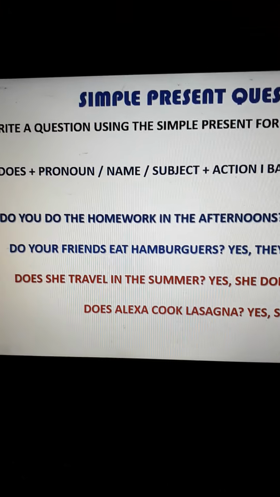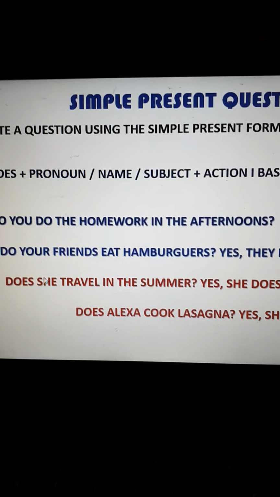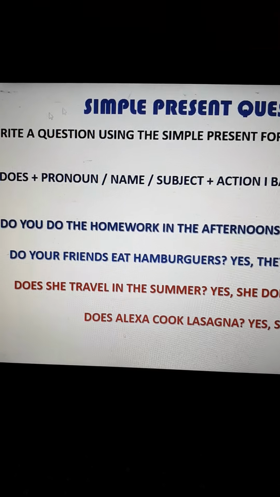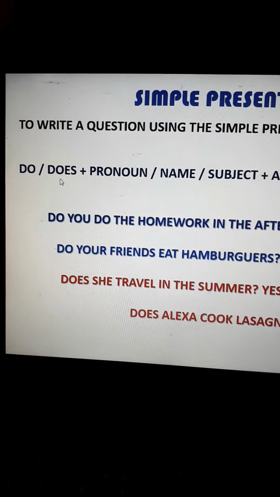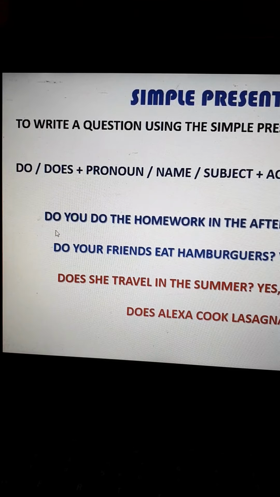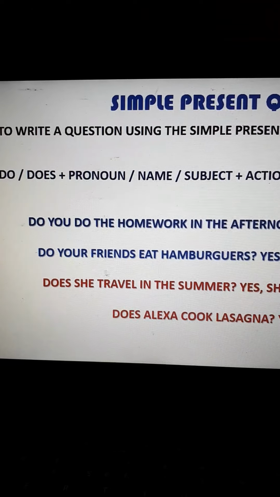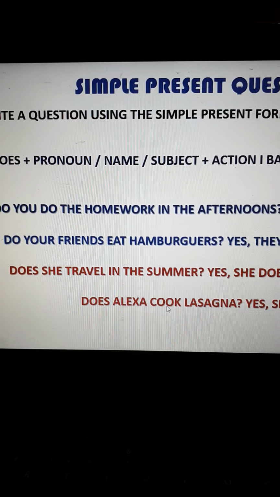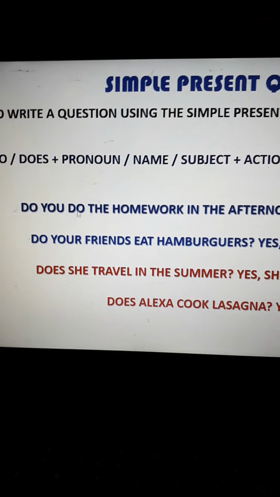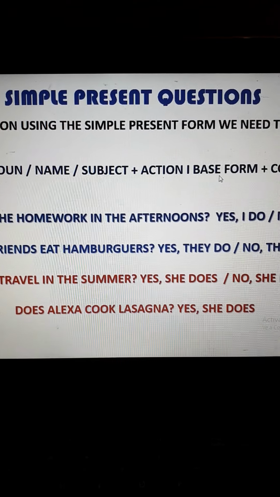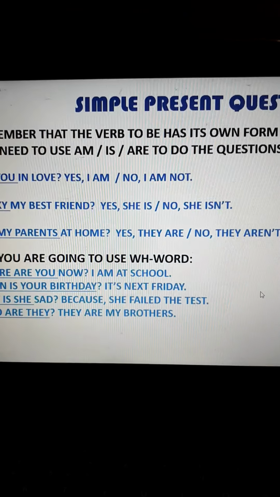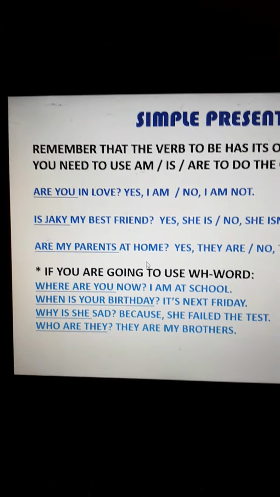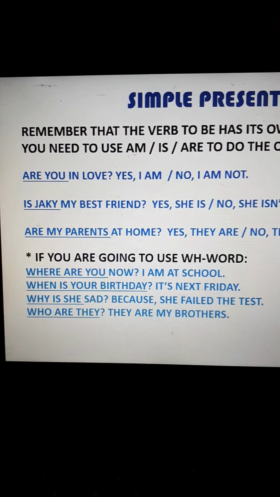Yes, she does. Okay. So it's important that you remember that to make a question, it always begins with an auxiliary. In simple present, we use the auxiliary do or does. Okay. So this is first, and then the pronoun you or your friends if it is a subject, or Alexa if it is a name. Okay, and then the action, cook, travel, eat, do, stays in the base form, or infinitive form, and then the complement, okay. For example, remember that the verb to be has its own form to do the questions and to do the negative and the positive form.